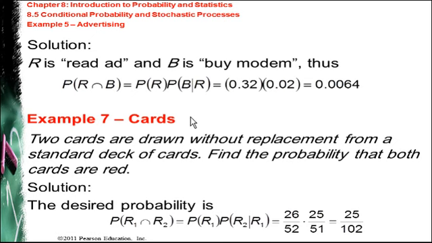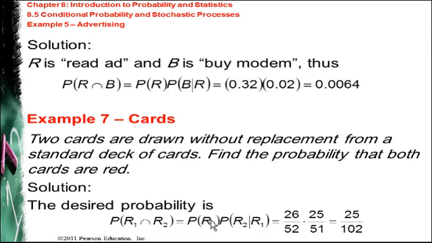Okay, let's see one more question. Two cards are drawn without replacement from a standard deck of cards. Find the probability that both cards are red. We have no replacement here, so I will draw one card, keep it aside, and then draw another card. So the probability of getting a first red card and then another red card is the probability that the first one is red times the probability that the second one is red given the first was red.